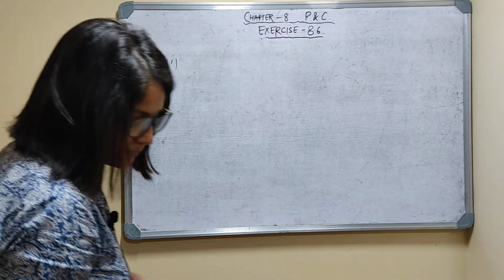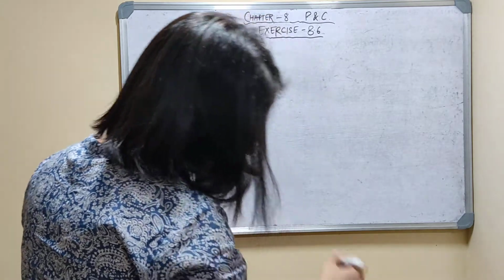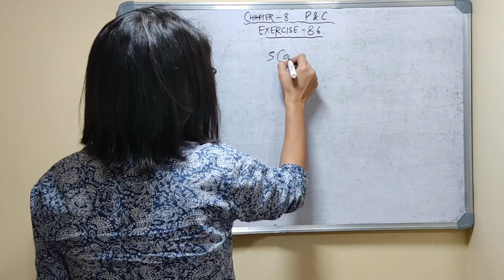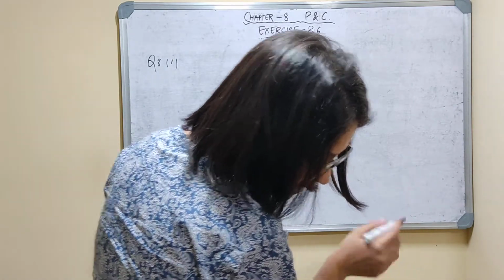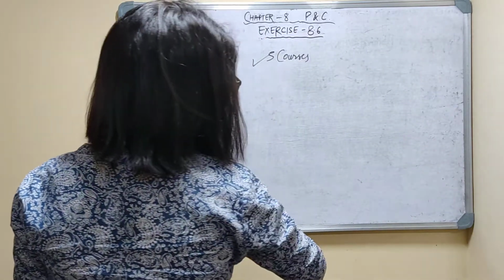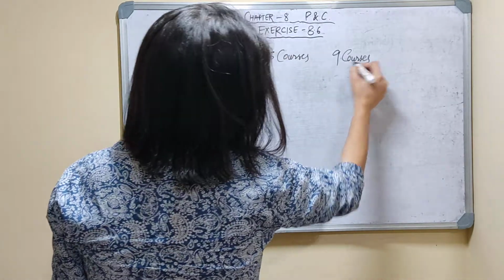Question number 8, first part. In how many ways can a student choose a program of 5 courses, if 9 courses are available? The total program is 5 courses, and we have to choose from 9 courses.